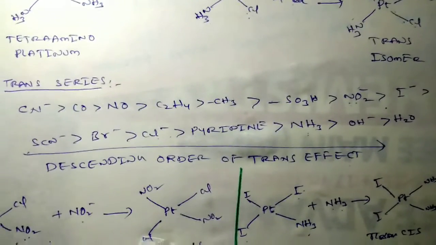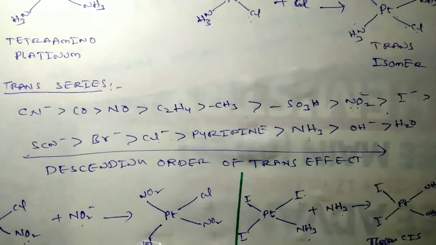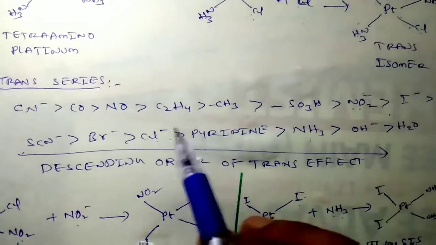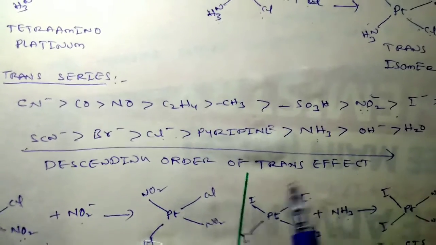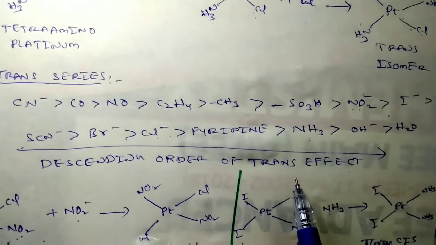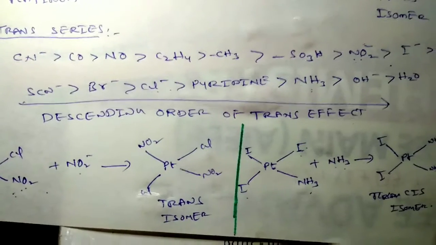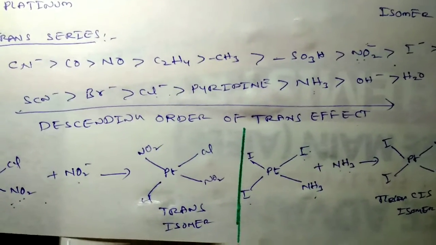So first you should clearly understand the definition of trans effect and the descending order of trans effect of various ligands. If you are able to remember this trans series, the descending order of the trans effect of various ligands, you can automatically understand easily which complex will come on the product side.